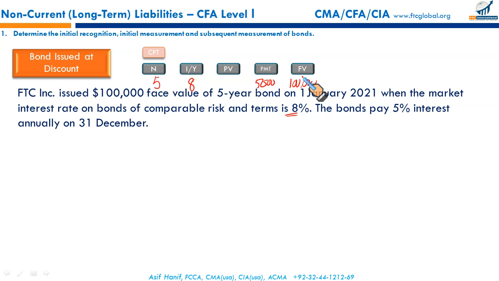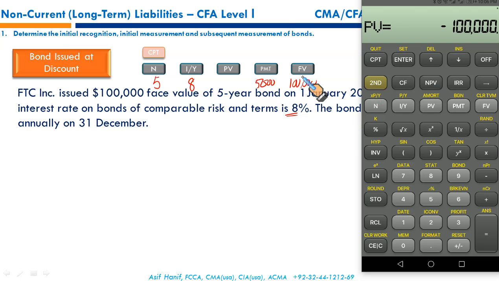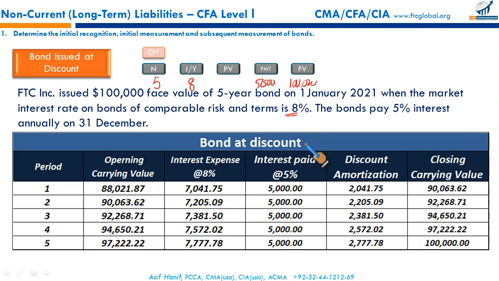If you plug in these numbers, 5 is N, 8 is the interest rate, 5,000 is the payment, and we get $88,021.